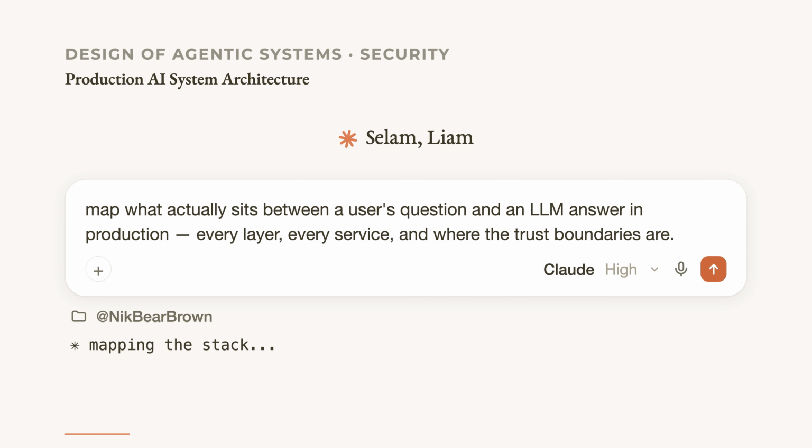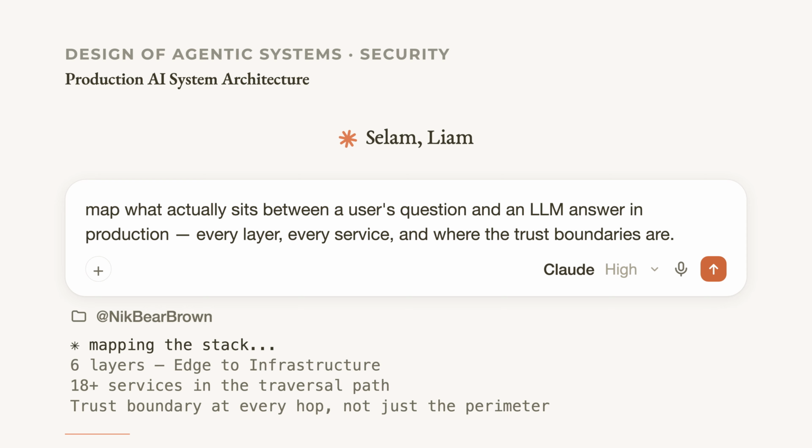A user types a question into a product, and an LLM answers. Between those two events: 6 layers, at least 18 services, and a set of trust boundaries that most teams draw in the wrong places. We are going to map all of it.